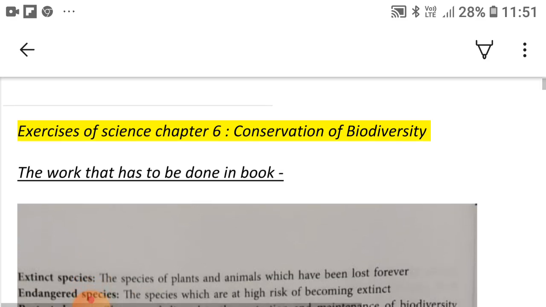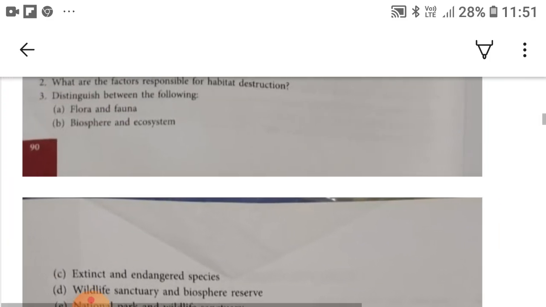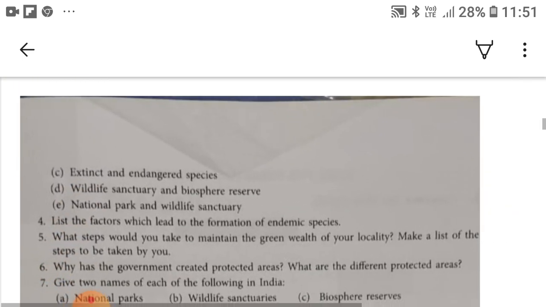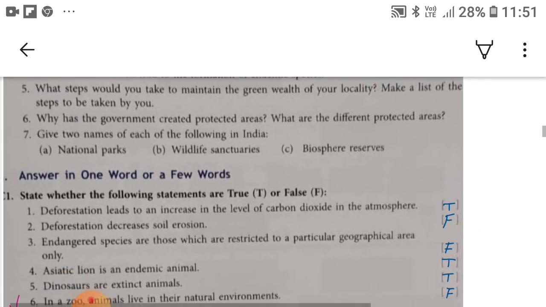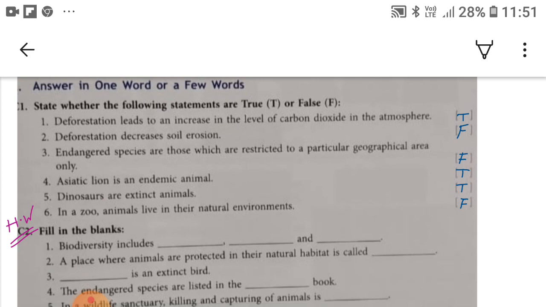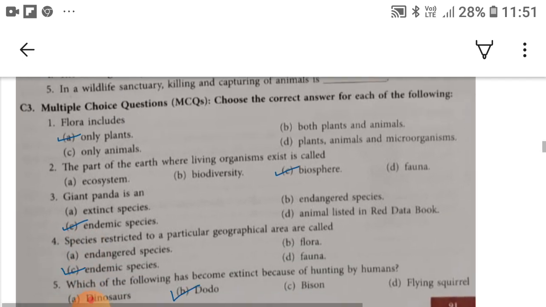Today we are going to complete exercises of science chapter 6. So on page number 90 you can see question answers which you have to do in your science copy with fill in the blanks, and you have to fill C1, C2 and C3 exercises in your book.